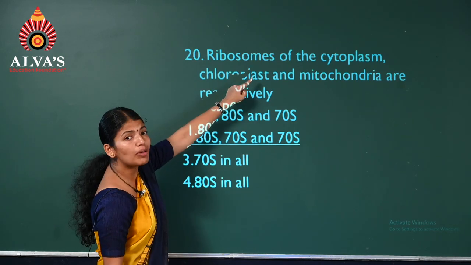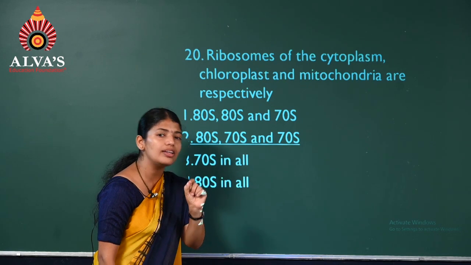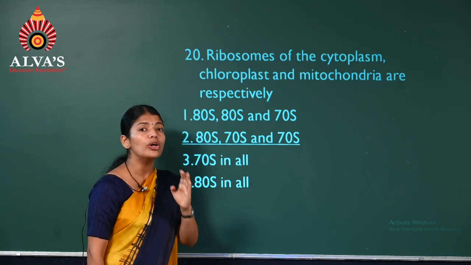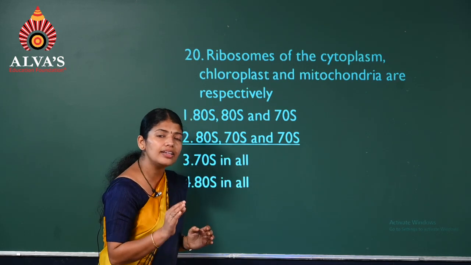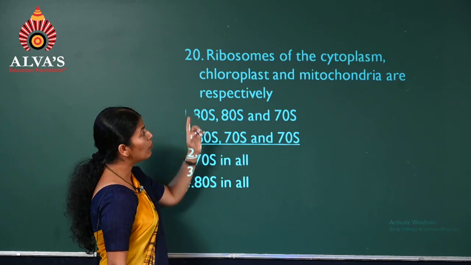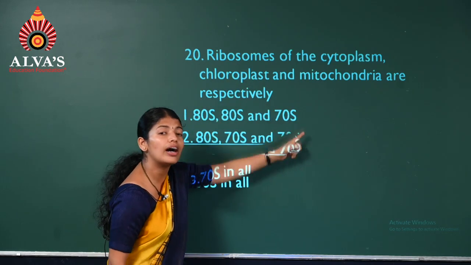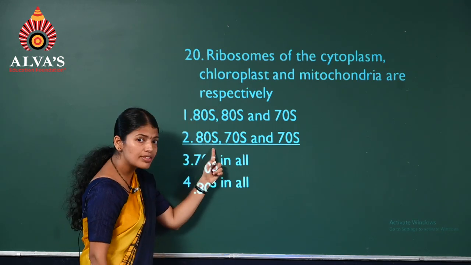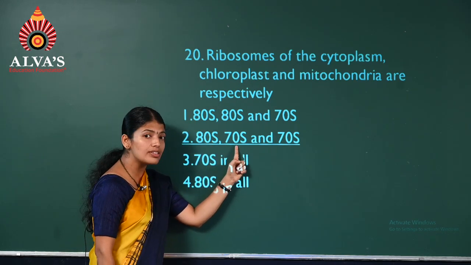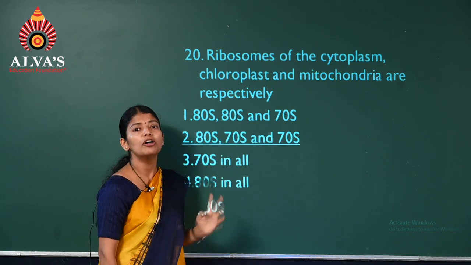Now in the cytoplasm, which type of ribosome is it? It is 80S ribosome. In case of eukaryotic cells, in the cytoplasm, it is 80S type of ribosome. Whereas in chloroplast and mitochondria, it is 70S. So it's 80S in the cytoplasm, 70S in the chloroplast, 70S in the mitochondria.